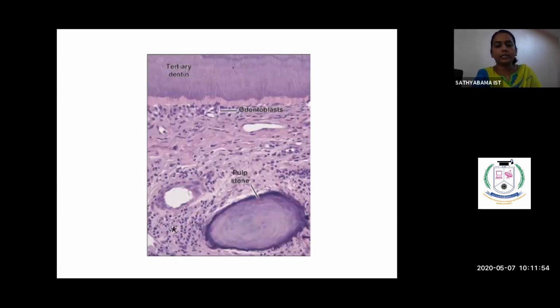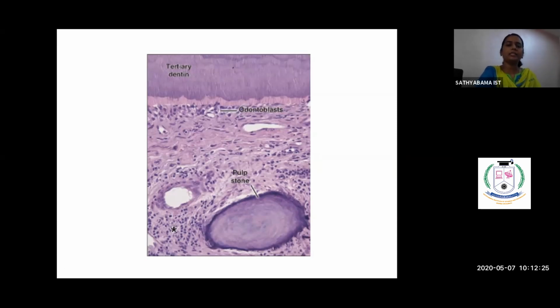And this was a schematic representation, and this is an H&E representation where you could see a pulp stone which does not have any tubular structure and it is floating within the pulpal tissue. So this is dentin. Here it's mentioned as tertiary dentin, and again this is a layer of odontoblasts, and this is the pulp. Within the pulp tissue you could see concentric rings of calcified mass.